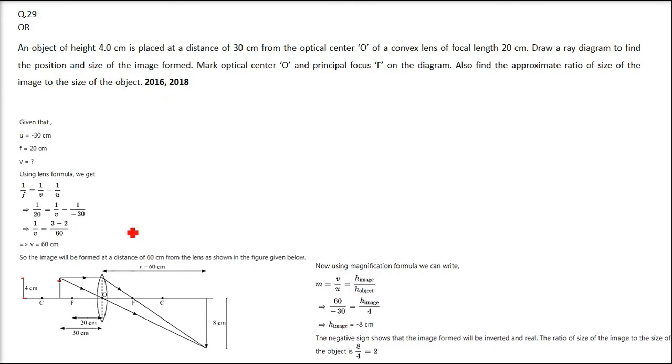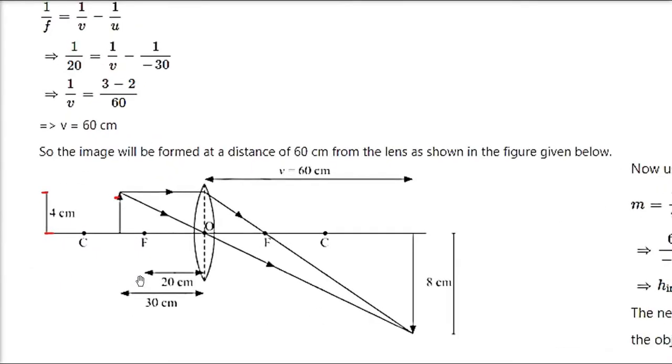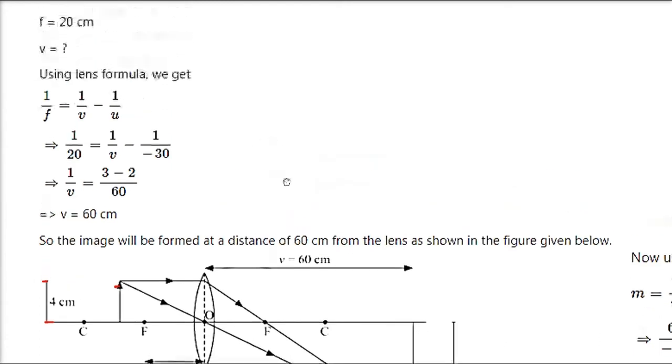So this has come time and again. So let me take you to the diagram again. This is your convex lens. This height is 4 centimeter. This is the object. It is 30 centimeter from here. The F is given as 20 centimeter. Now how did we get this 60 centimeter, as we got 30 centimeter in the earlier question? And how did we come to this 8 centimeter? So we'll use the formula.